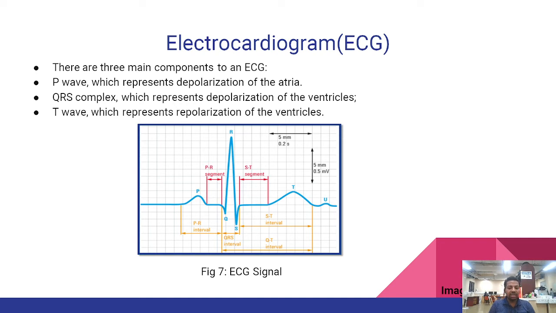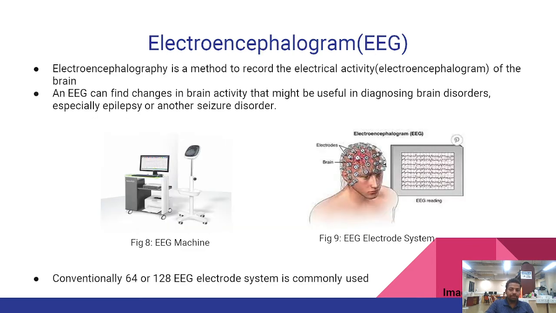So if we see the conventional ECG curve, there are actually three main components to an ECG. The P wave, which represents the atrial depolarization, the QRS complex that represents the ventricular depolarization, and the T wave, which represents the ventricular repolarization. And this variation from the normal can tell the doctor about different abnormalities.